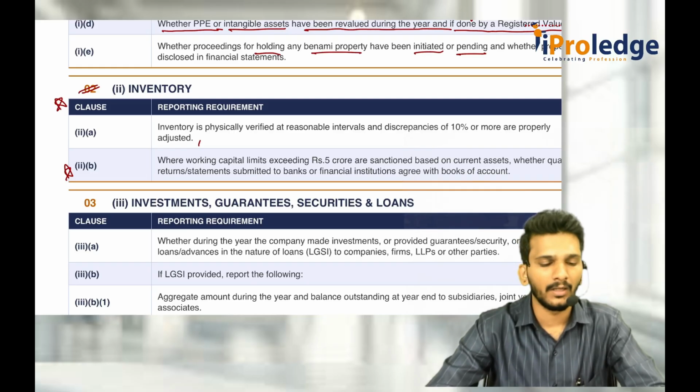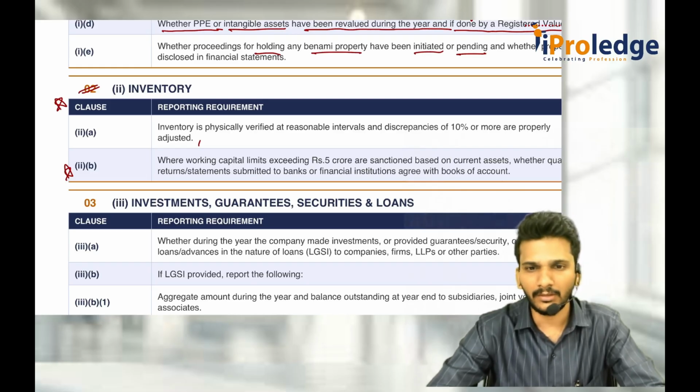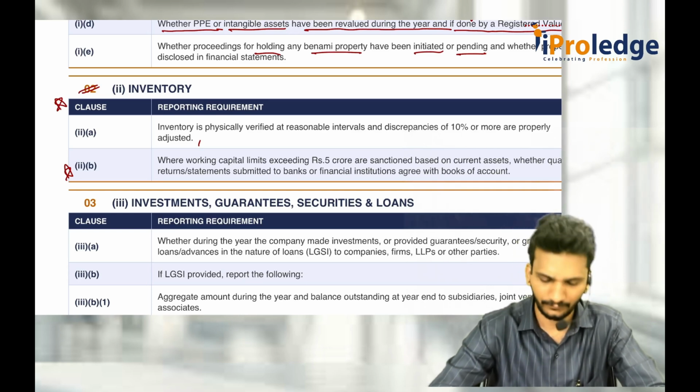So that is called inventory. First one is physical register and physical verification. Change of 10% has to be corrected, dealt with in books of accounts. Second part is working capital loan of more than 5 crore rupees. Exceeding 5 crore, not even 5 crore, exceeding 5 crore. Then quarterly statements have to be filed with banks and financial institutions, and whether they agree with the books of accounts or not has to be checked.